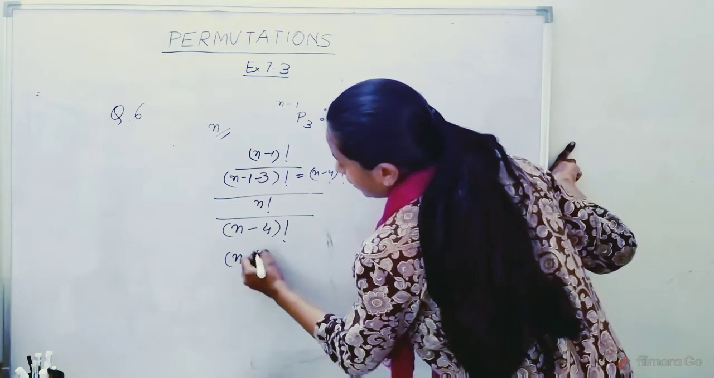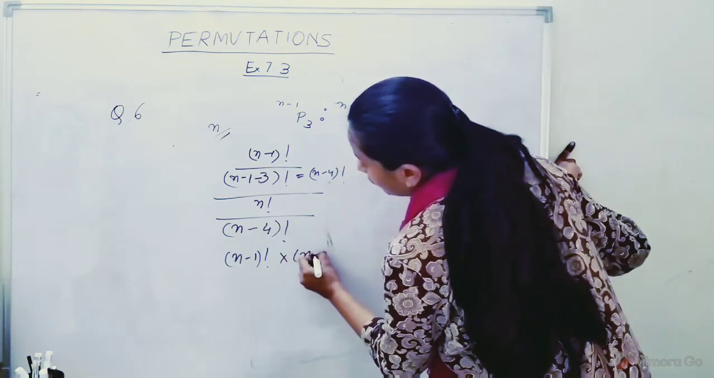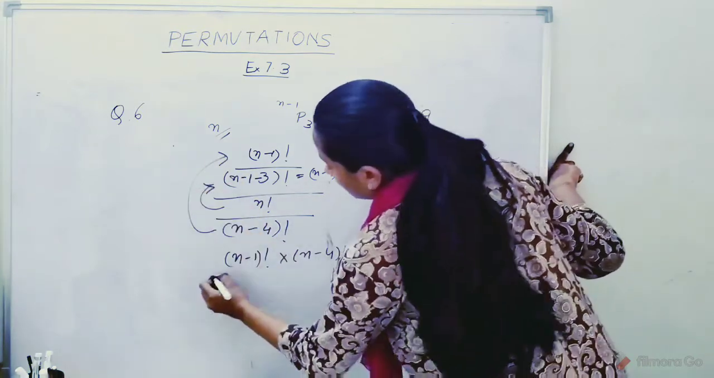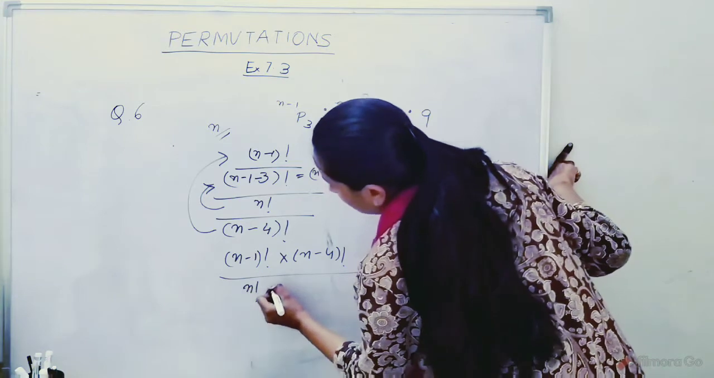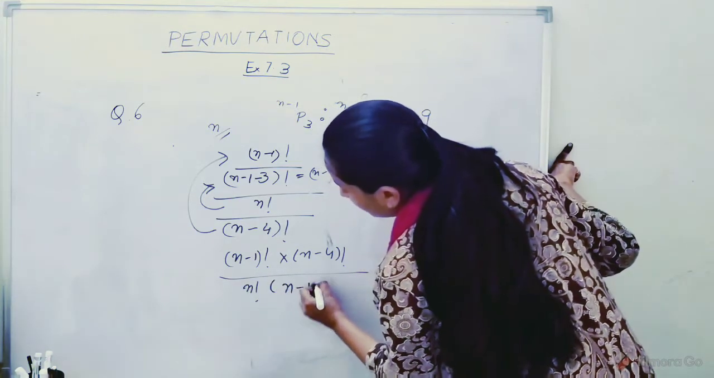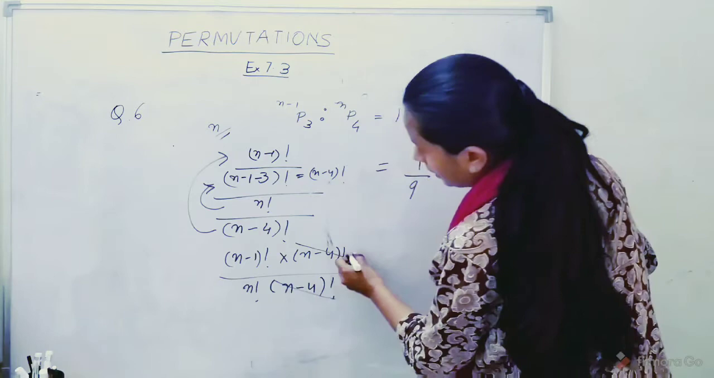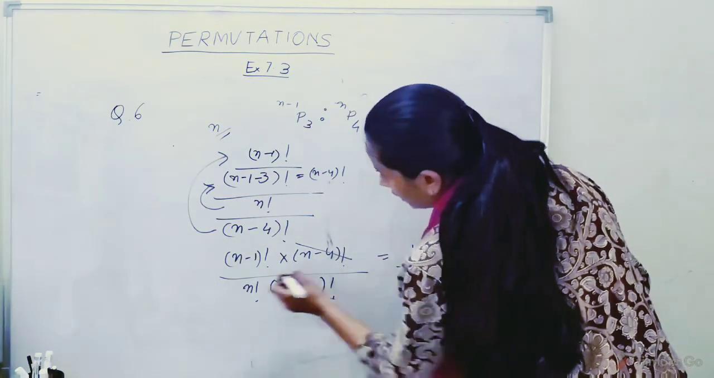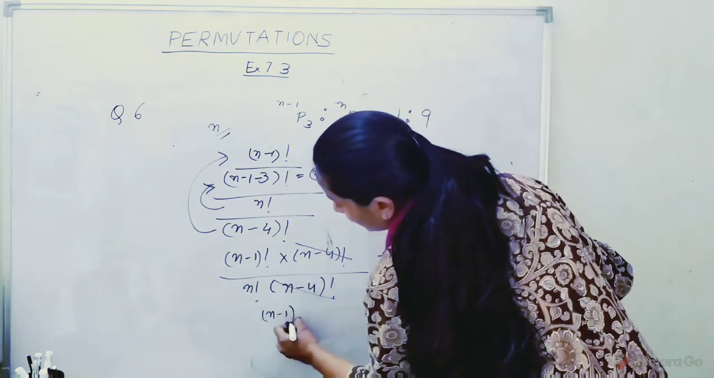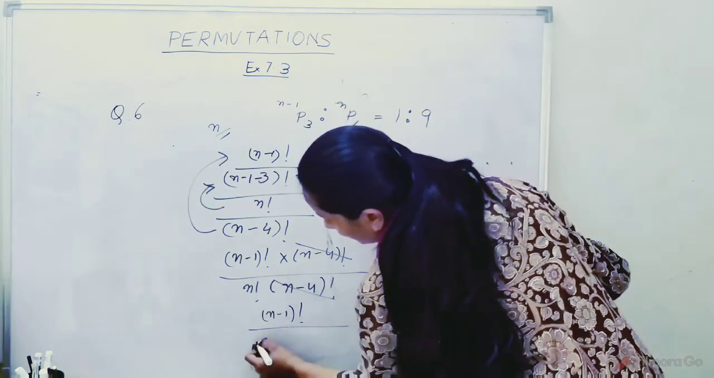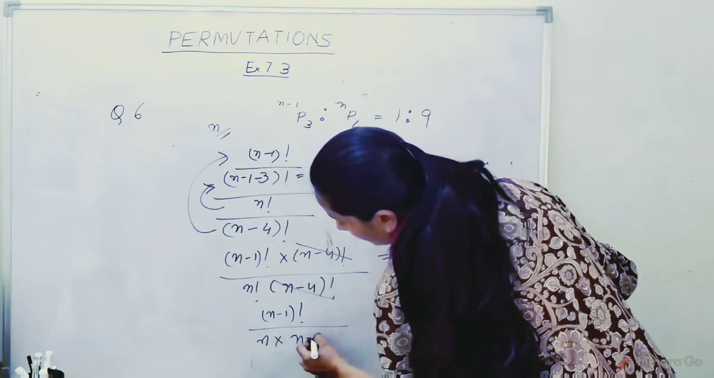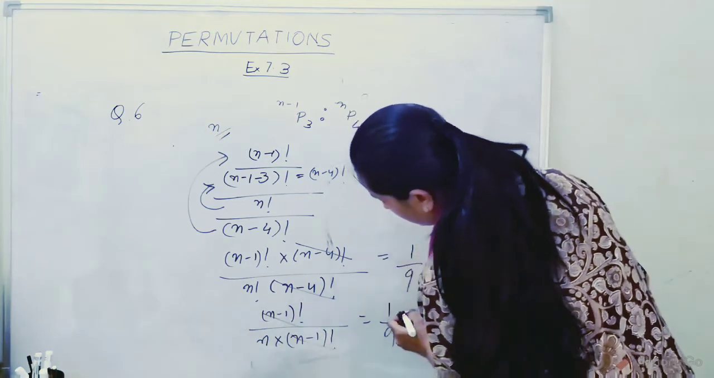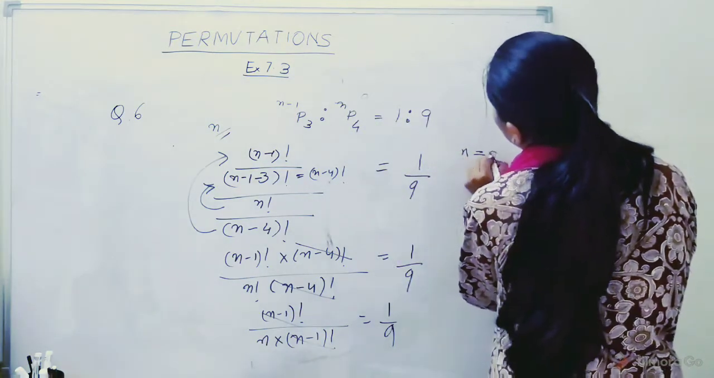We get (n minus 1) factorial into (n minus 4) factorial. This will go here, this will go here. n factorial, (n minus 4) factorial. (n minus 4) cancels. Out of this we have 1 by 9, and (n minus 1) factorial upon n factorial can also be written as n into (n minus 1) factorial. 1 by 9, that cancels, and n equals 9.